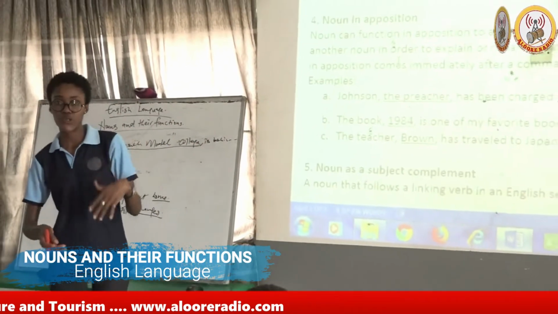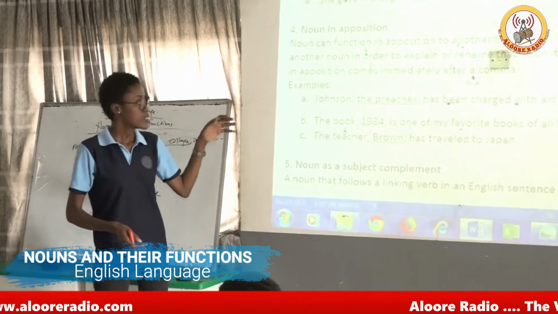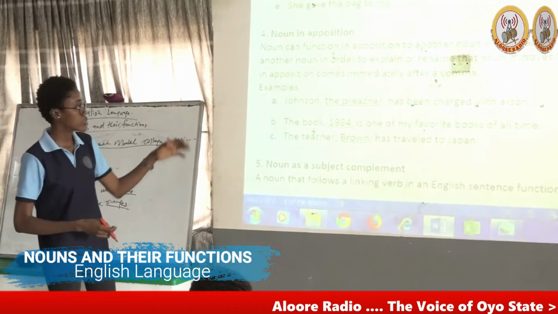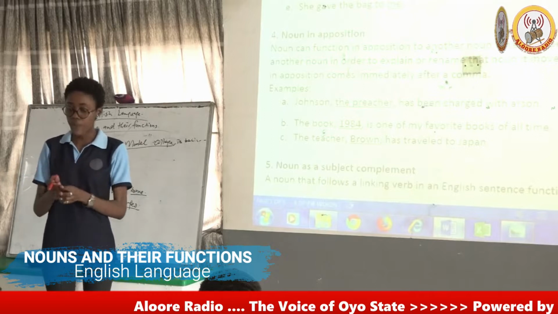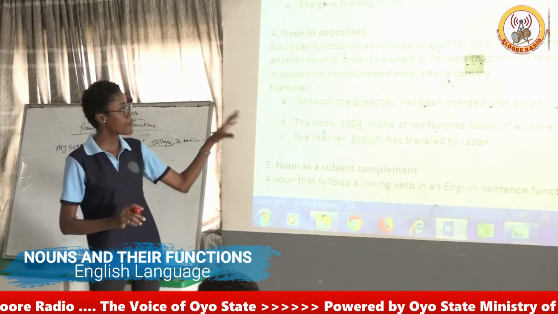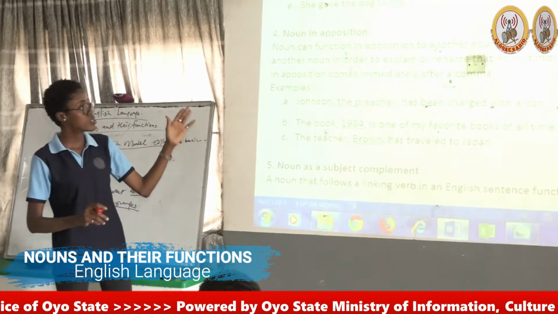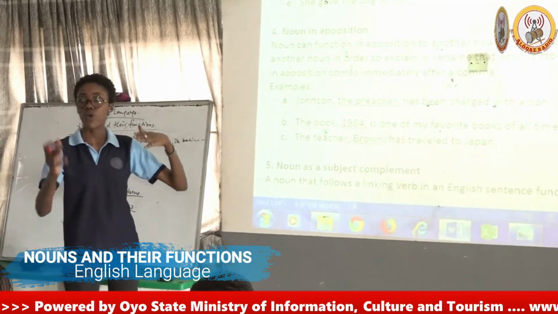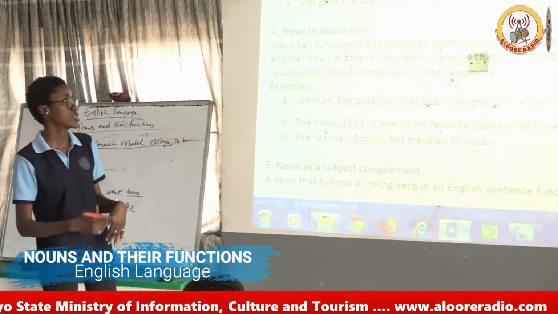Why? Because there has to be a subject. And what is the subject? Jonathan. In sentence 2, the book 1984. What is the subject? The book. Same as the third sentence. But the apposition has to be the word immediately after the subject. And there has to be a comma to differentiate between the subject and the apposition before you have the other parts of the speech, the verbs and the objects and the rest.